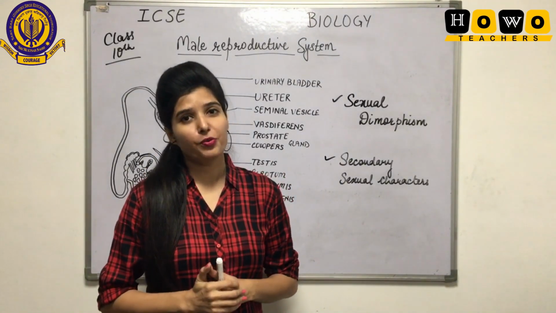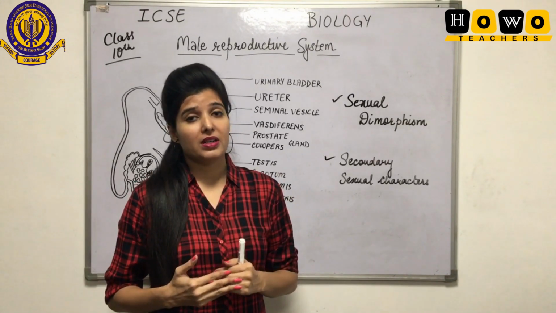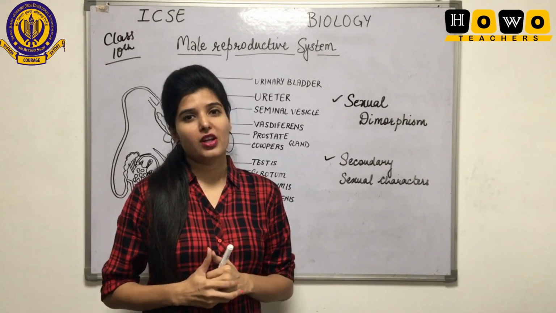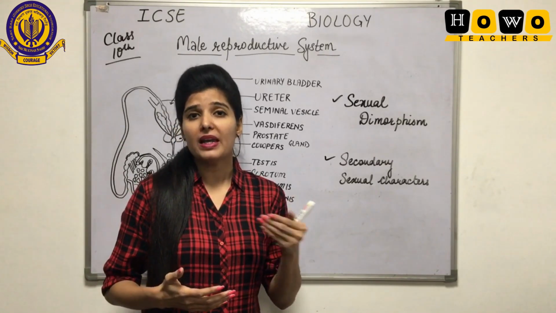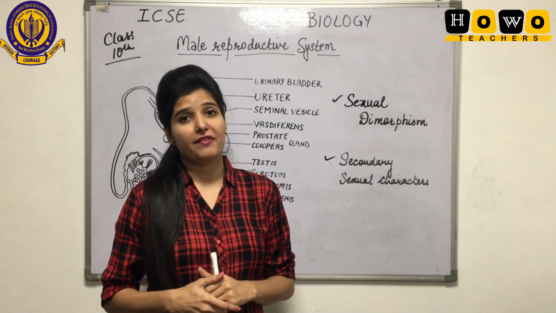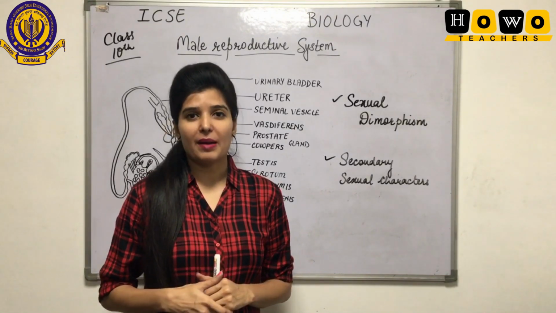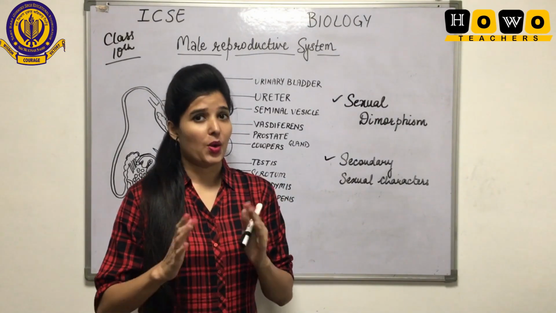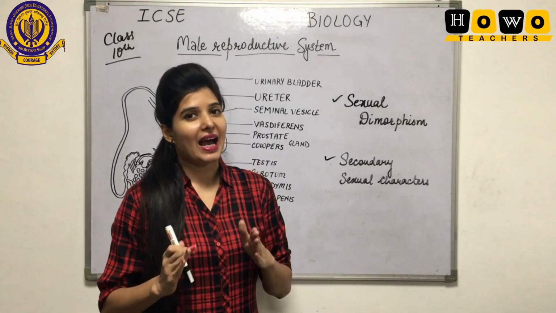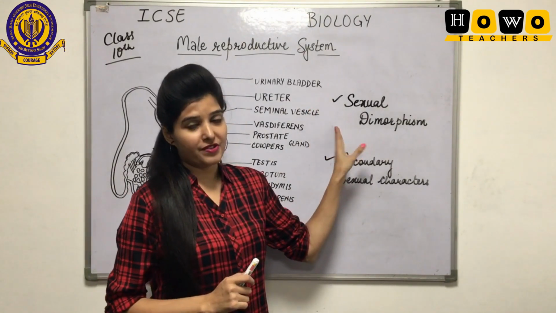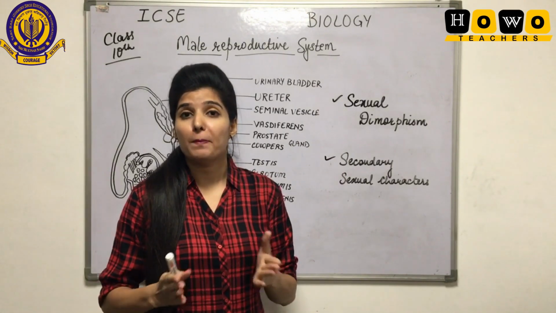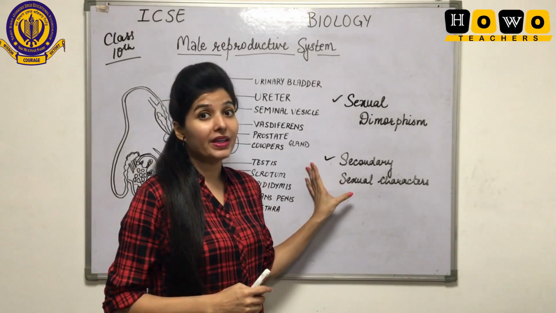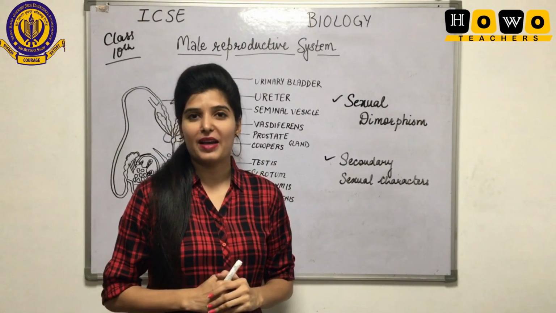In the case of human beings, this is a phenomenon in which the male and female, or we can say the unisexual organisms having male-female organs, have some differences in appearance because of the presence of secondary sexual characters. Once again I am repeating this: sexual dimorphism is a phenomenon in which males and females are different based on their appearance.